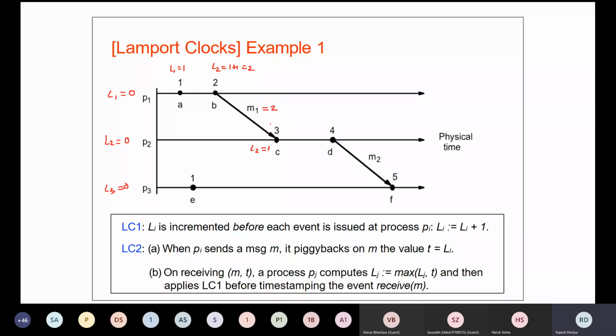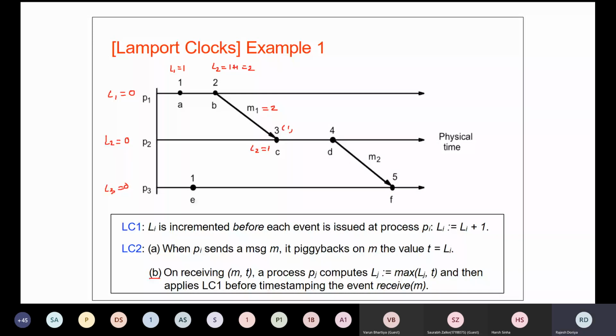Now after sending, what it is doing has been stated in point B of LC2. On receiving M, a process Pj computes the maximum of Lj, comma T. So over here we have to calculate the maximum of the local clock, which is 1, and the received value, which is 2.